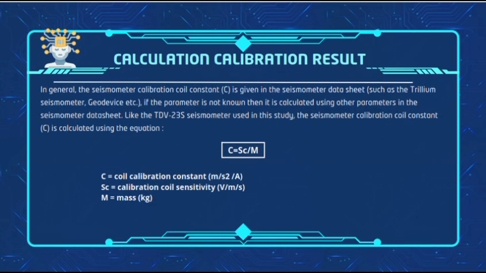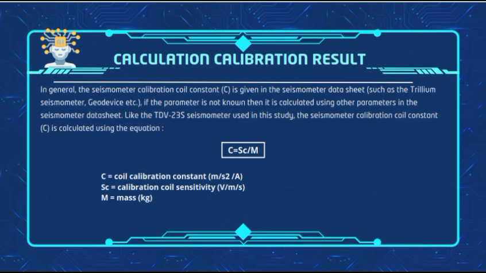In general, the seismometer calibration coil constant is given in the seismometer datasheet, such as for the Trillium seismometer, CMG-5, etc. If the parameter is not known, then it is calculated using other parameters in the seismometer datasheet, like for the TDV23S seismometer used in this study.